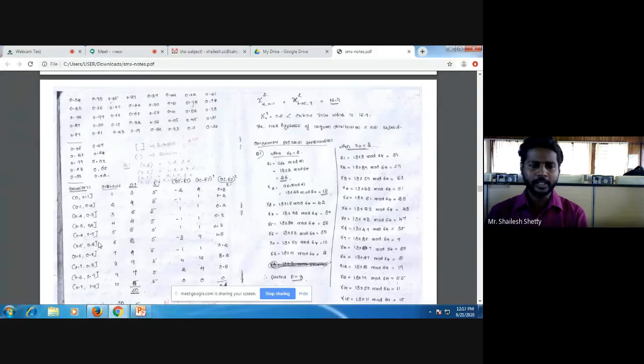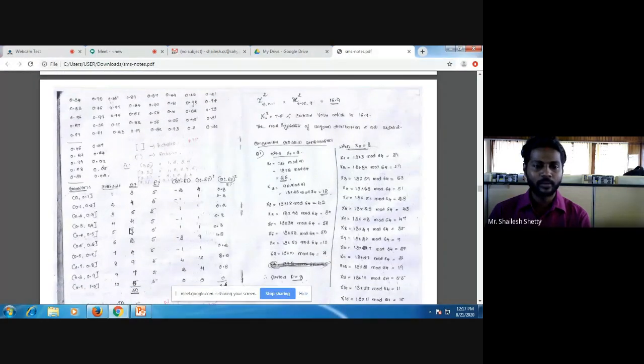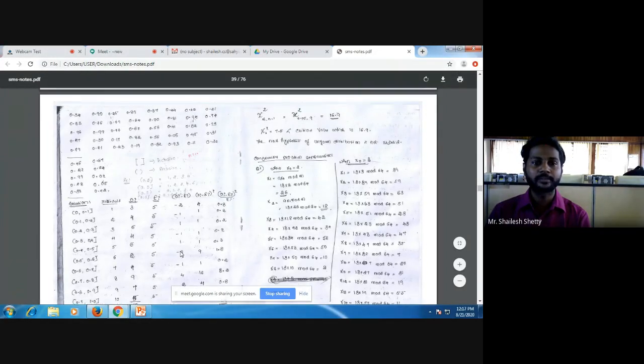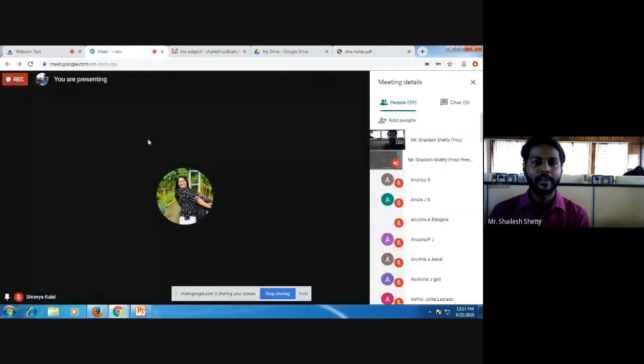Now what I have to do is, whatever number is given, I have to scan here. How many numbers will fall under this particular category, 0 to 0.1? When I scan this, I get 3 numbers falling under this value. Similarly, for the next interval I get 4 numbers. Similarly, this will get 6, 4, 6, 2, 4, 9, 7 and 5. So you can scan and obtain the Oi values. And when I add all these Oi values, I should get the total number of values given. 50 values were given and we got 50 values there.